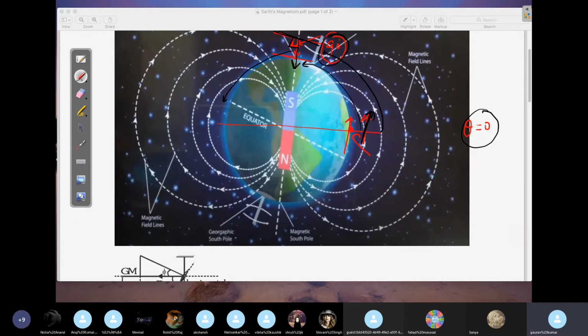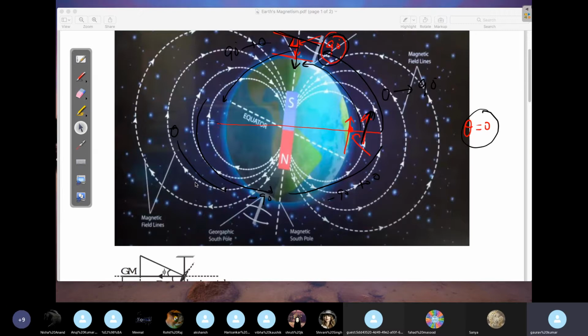See, again I'll explain it. From here to here your angle will increase from 0 to 90 degrees. And from here to here your angle will decrease from 90 to 0. From here to here your angle will again decrease, and now the angle will start giving you a negative value. Here you will get minus 90. Again from minus 90 it will increase back to 0. So it goes from 0 to minus 90 to 0, then again 0 to plus 90, 90 to 0, 0 to minus 90. This is how the dip angle keeps changing at different points on the Earth's surface.